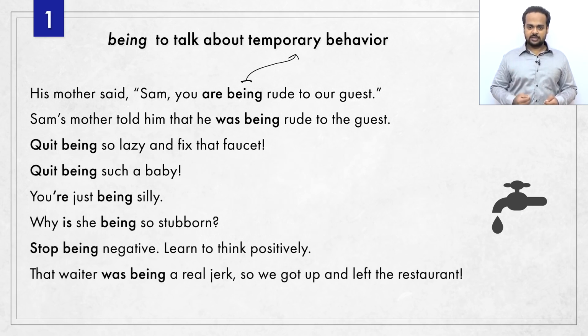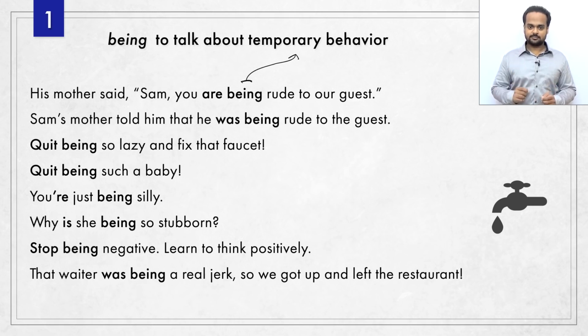Here are some more common sentences. Quit being such a baby. If a friend of yours is always whining and complaining, you're just being silly. Why is she being so stubborn? Stubborn means she won't change her mind. She wants to have things her way. Stop being negative. Learn to think positively. That waiter was being a real jerk, so we got up and left the restaurant. Jerk is a slang term for someone who is rude. In all these sentences, you see that being talks about a person's temporary behavior.